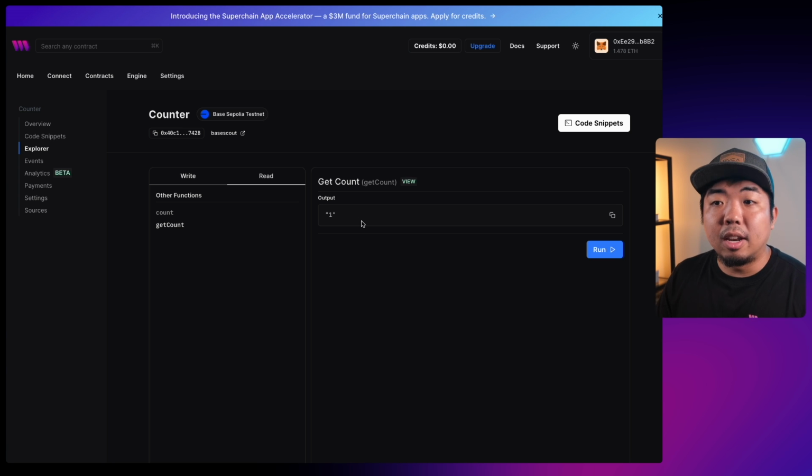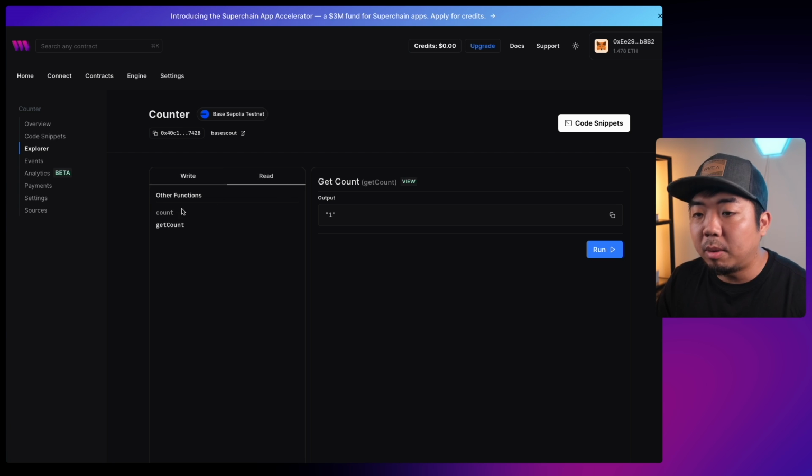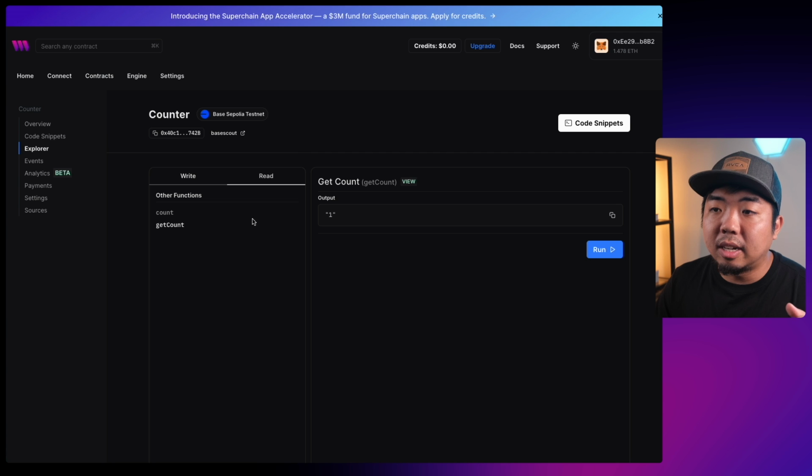So you can see within our ThirdWeb contract dashboard, we can go to the Explorer tab and we can actually start to interact with our contract here very easily. So again, we can view all those write functions, we can view all of our variables and read functions here, and we can interact with the smart contract.